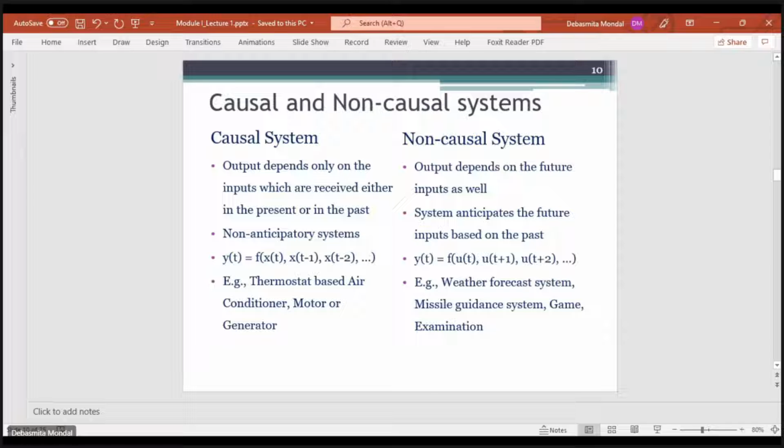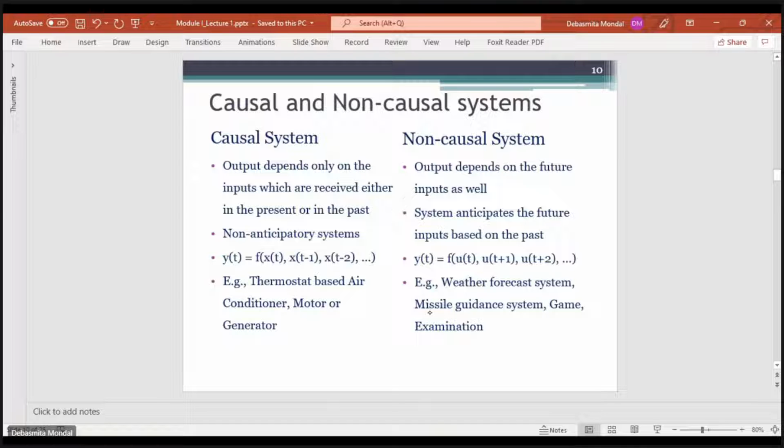And then the last kind of classification is causal and non-causal systems. In case of a causal system, the output depends only on the inputs which have been received either in the present or in the past. It does not depend on future inputs. These causal systems are mostly known as non-anticipatory systems. They do not anticipate the effect of future inputs. So if you write the equation, it will depend on x(t) and x(t-1), both the present instant as well as the past instant.